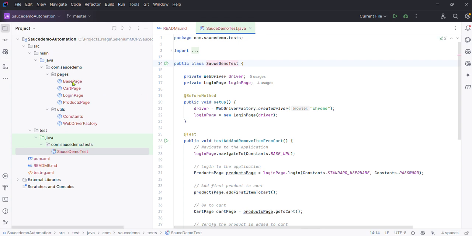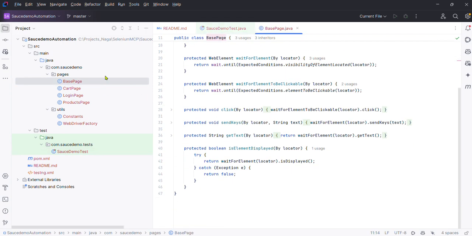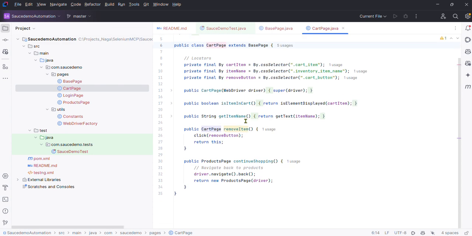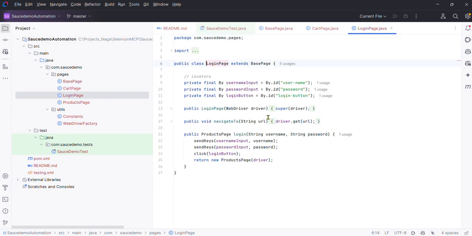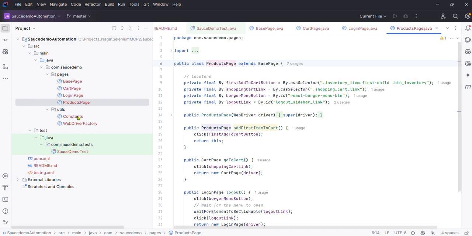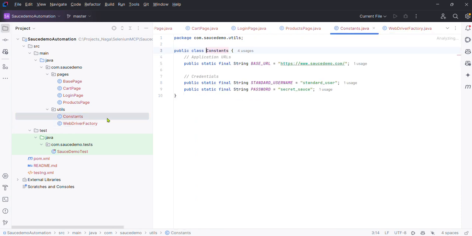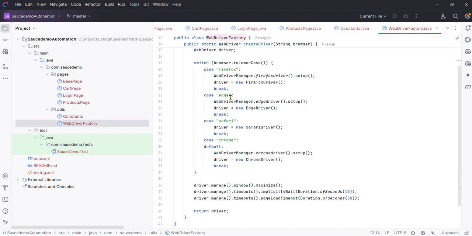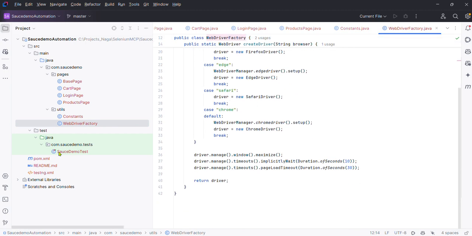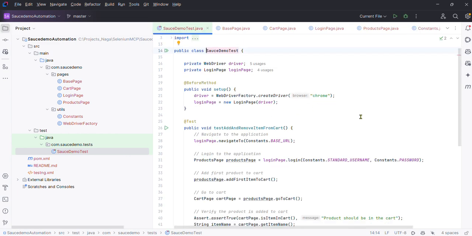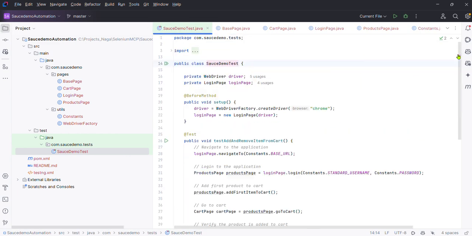As we asked, it has created it in page object model. These are the cart page elements, login page elements, and the product page elements. And using these, it has created constants with the username and password. Instead of taking it from config properties, I think it has taken it as constants. Okay, the driver factory is also there, for which browser it has to launch and everything. This Sauce Demo test, I'm not sure whether it will work or not. Let me try to run and see.